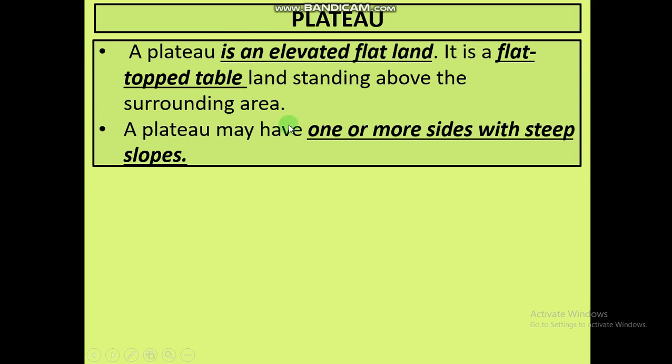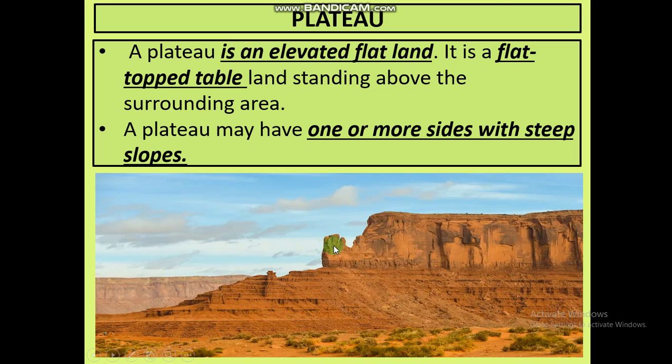A plateau is an elevated flat land. Elevated means a slightly raised portion of our landform. It is a flat-top table. The top portion of the plateau is always flat, and it is of height from its surrounding areas. A plateau may have one or more sides with steep slopes. These are steep slopes.